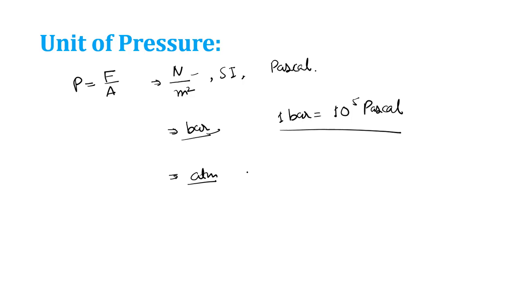Another unit is atm, that is atmospheric pressure. Its value is 1 atm equals 101.325 kilopascal. So these are a few units of pressure.